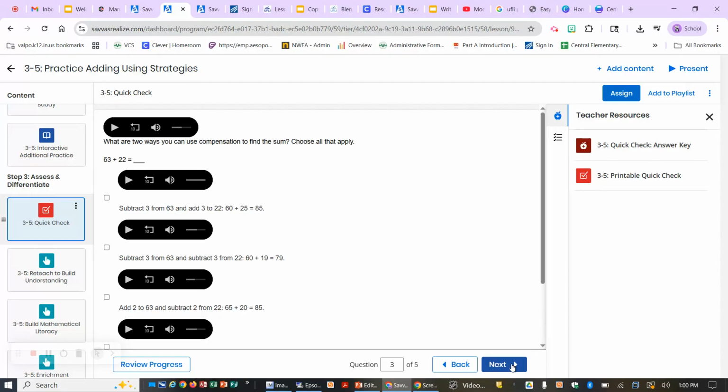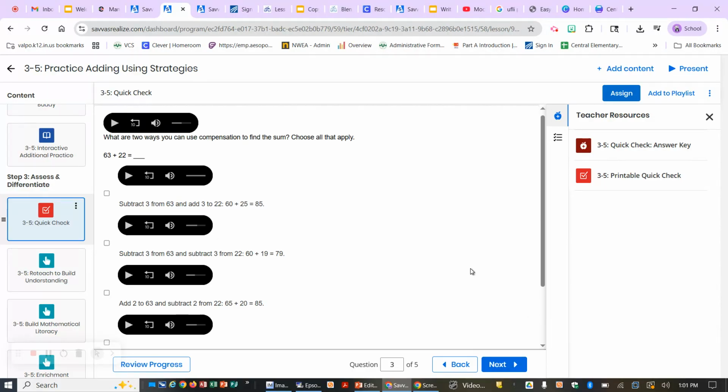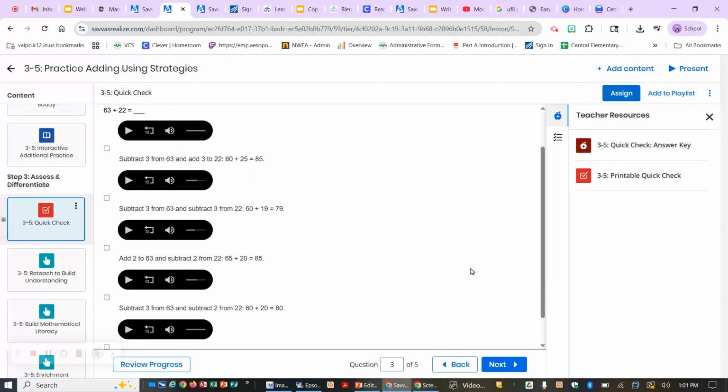What are 2 ways you can use compensation to find the sum? Choose all that apply. Okay, so for this one, I gotta read them. Subtract 3 from 63 and add 3 to 22.